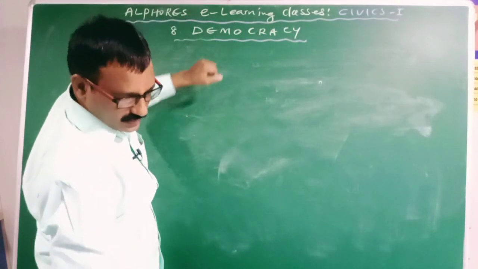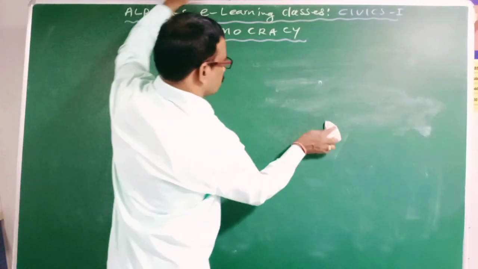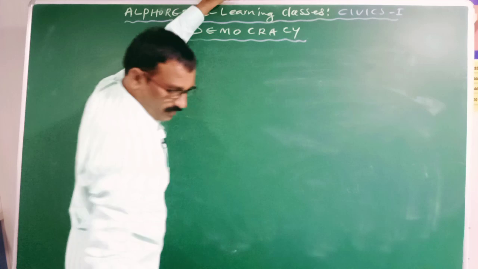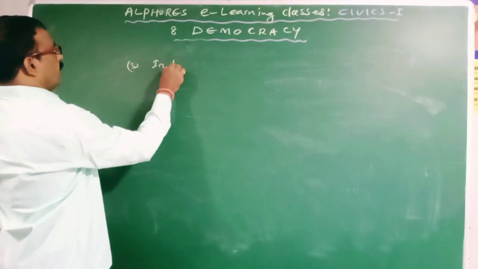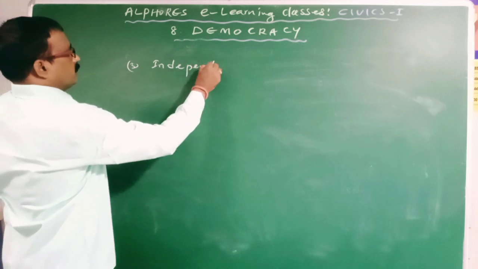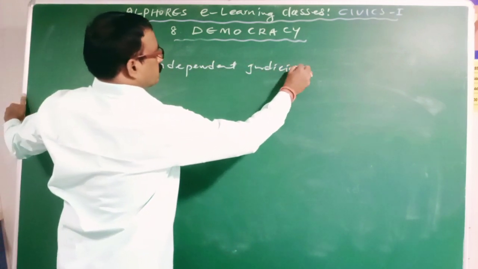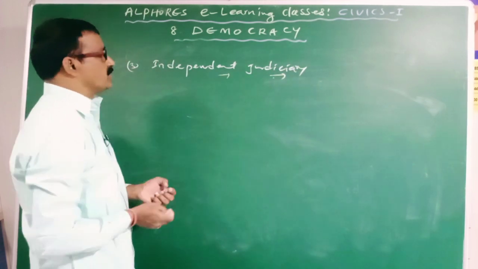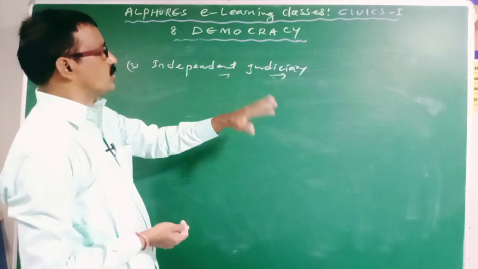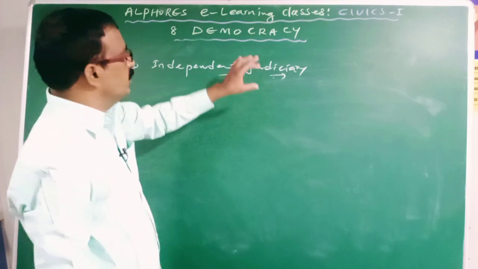Then the third one is independent judiciary. Judiciary is nothing but a court. Why is it called independent judiciary? In its functioning, there is no scope for interference by the other two organs, namely the legislature and the executive.